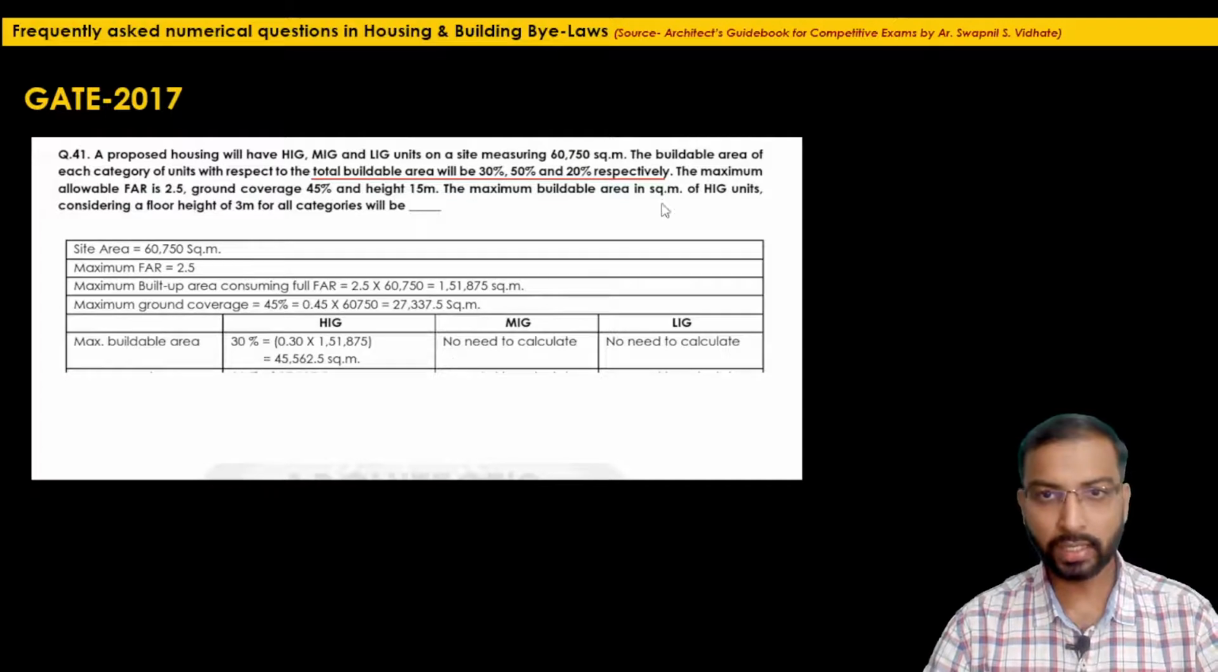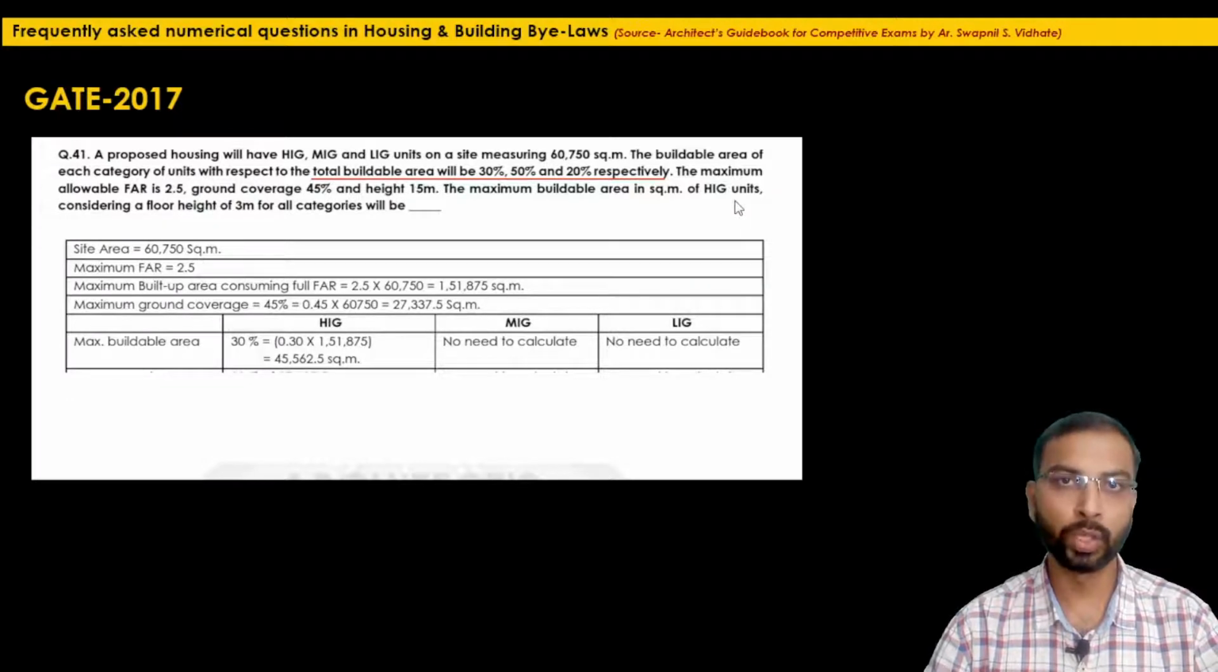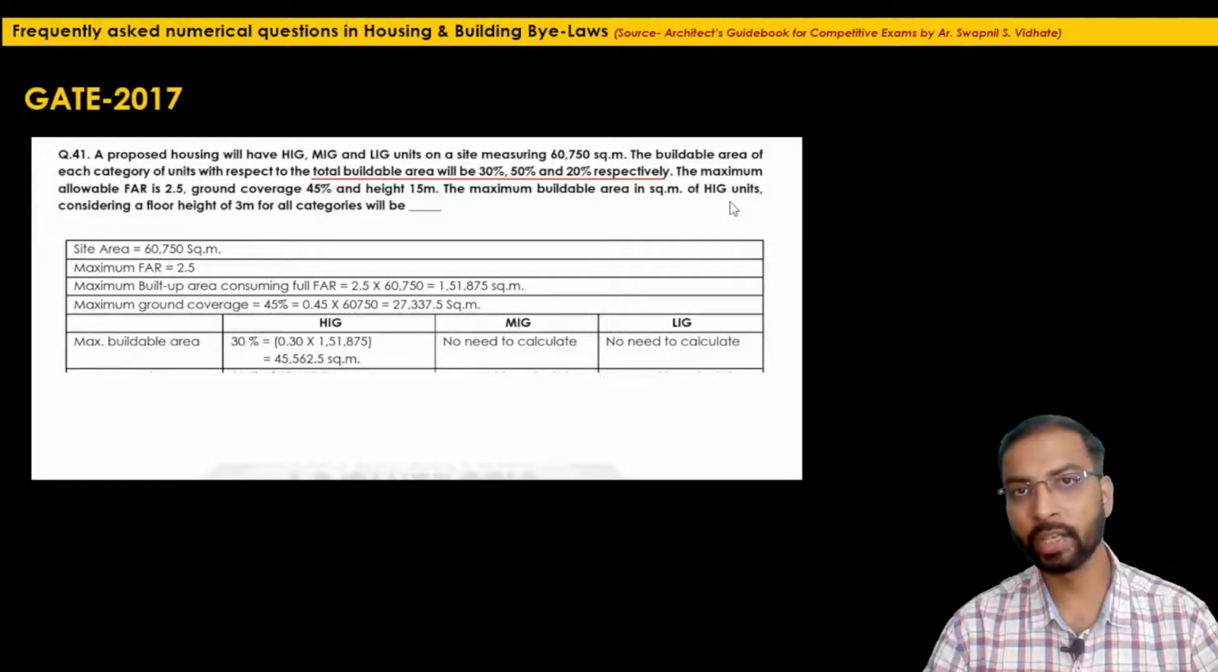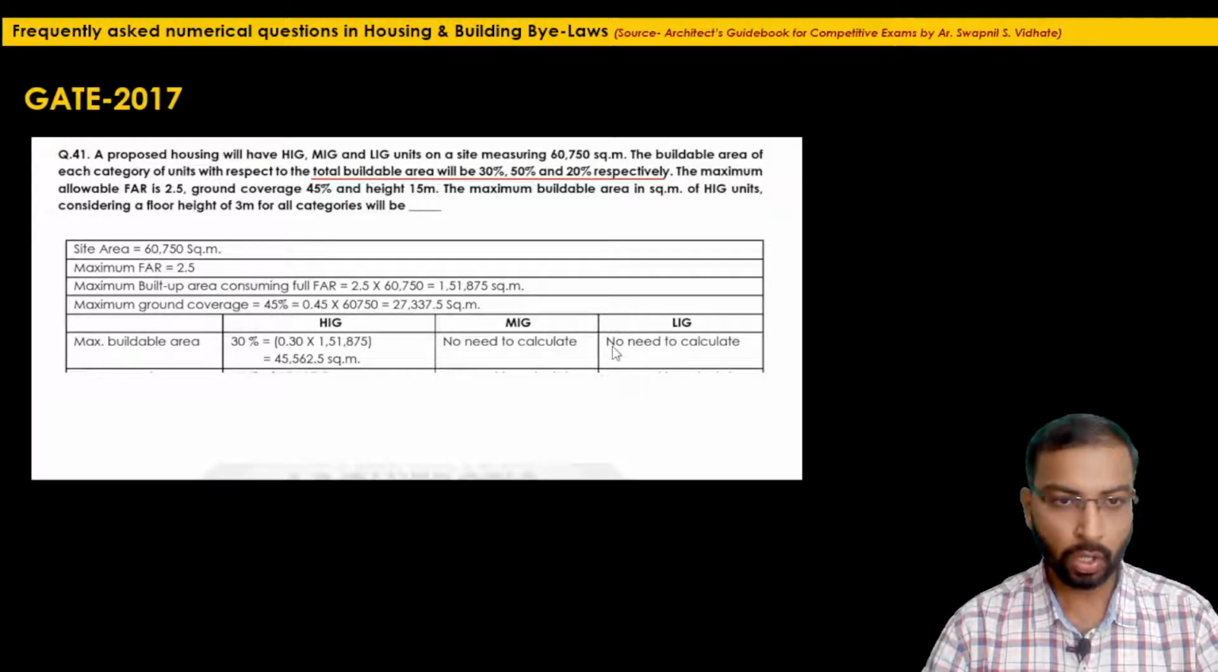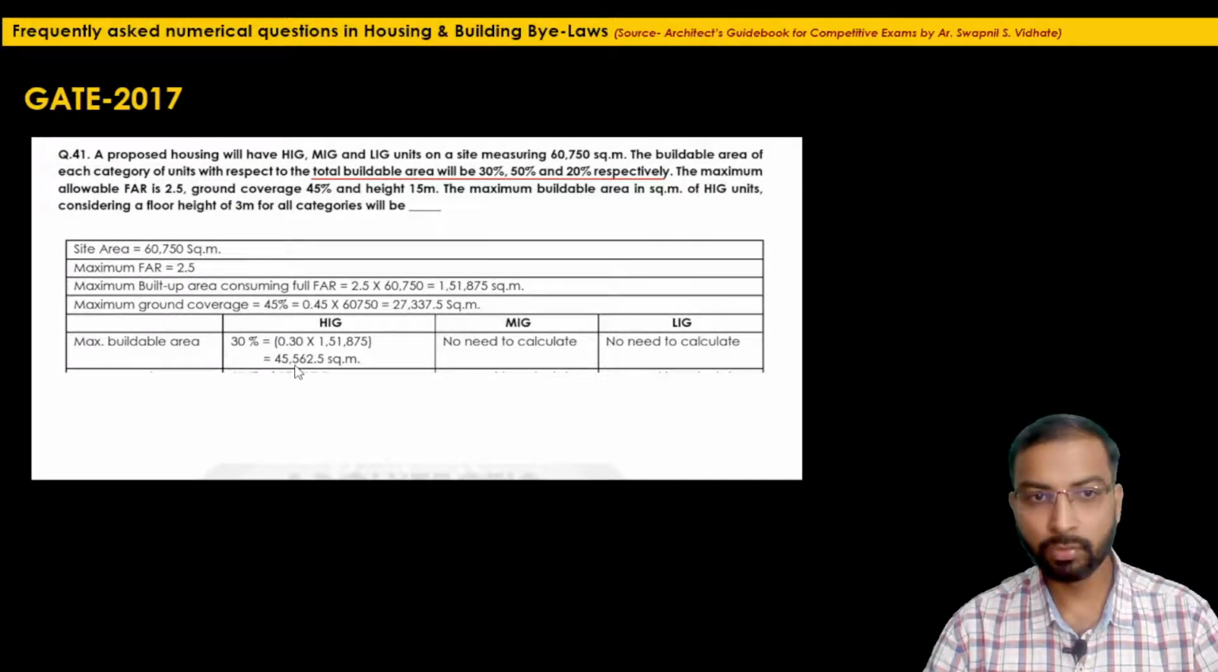Just take care of one thing: in the required information they have asked only for the HIG units. So in order to save time, one can understand that there is no need to calculate for MIG and LIG categories. We don't need to waste time calculating the maximum built up area for MIG and LIG. So here we have calculated the distribution of maximum buildable area for HIG.